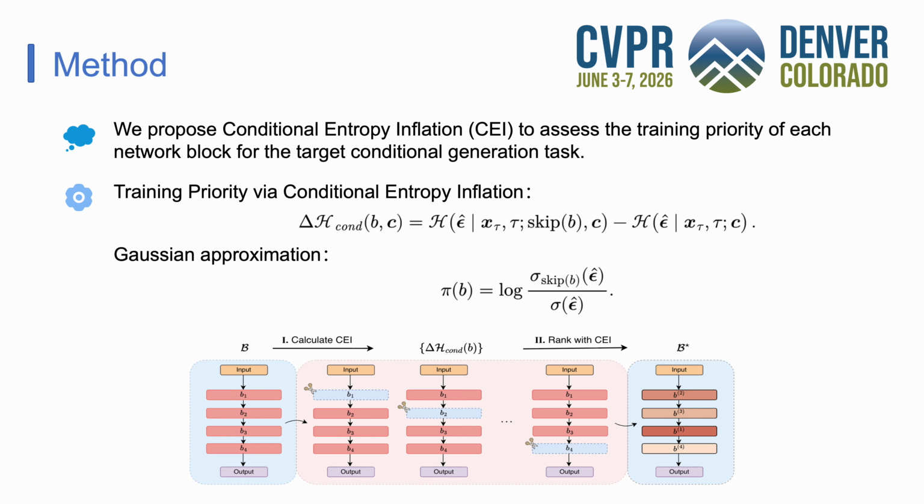The intuition is that a model adhering to a condition should show lower uncertainty after observing it. So for each block, we measure how much the conditional entropy inflates when that block is skipped. Assuming Gaussian outputs, this reduces to a simple log ratio of standard deviations, our training priority score π_b. We rank all blocks by π_b, so the most critical ones, shown in deep red, are unfrozen first.